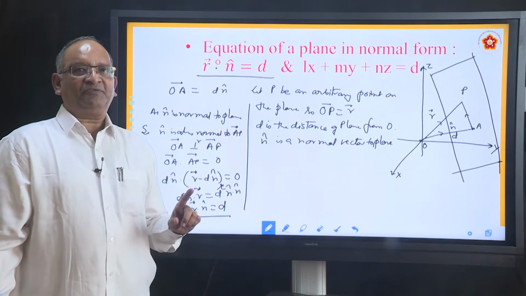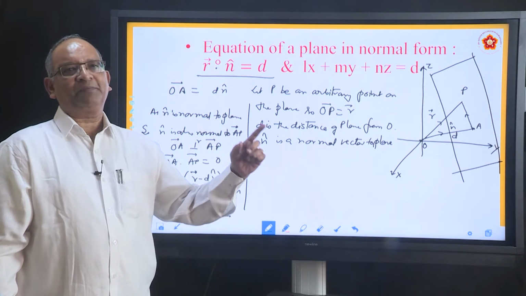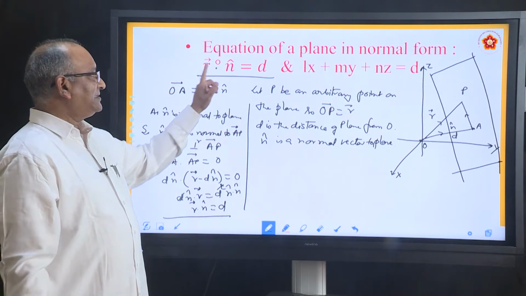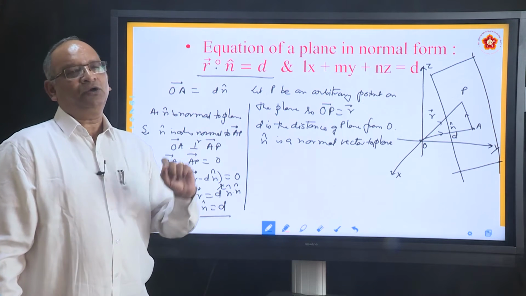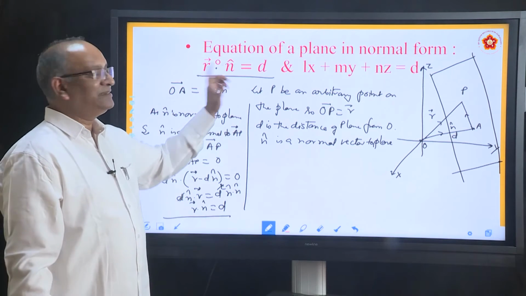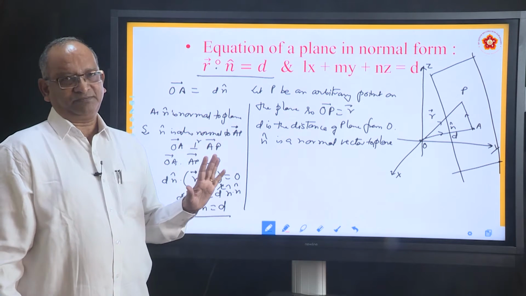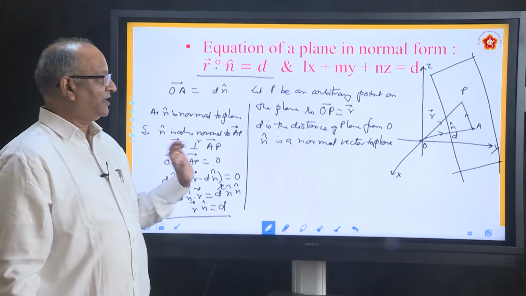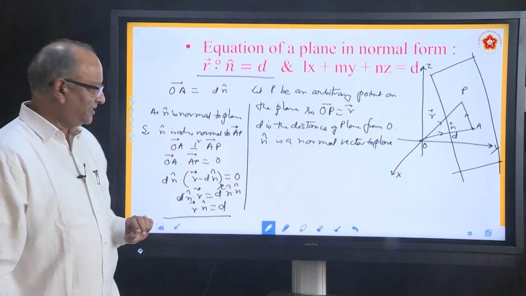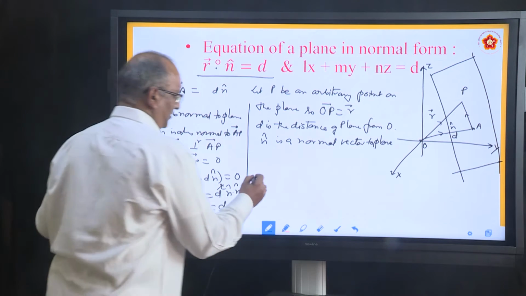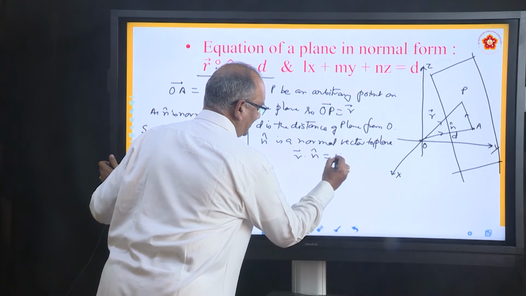In this equation of the plane, what is R? It is the position vector of any arbitrary point. What is n? It is a normal unit vector to the plane. What is d? The distance of the plane from the origin. So these things, if you know the equation, you can convert that into Cartesian. How do you convert into Cartesian? See, what we have derived is r dot unit vector n is equal to d.